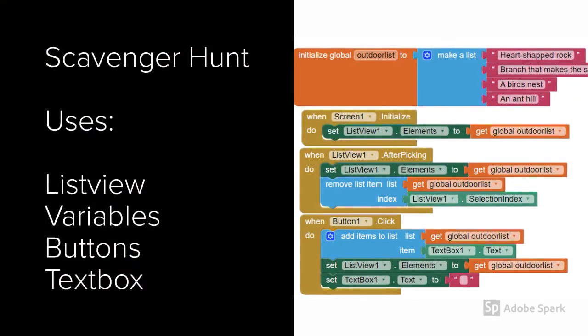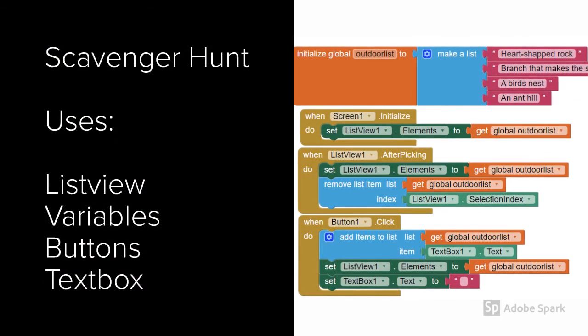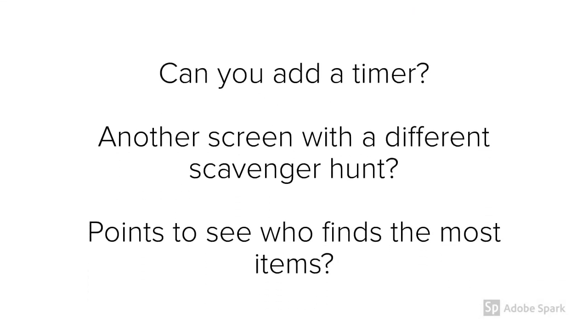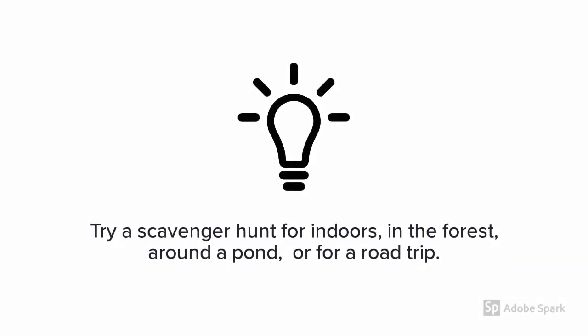We coded a scavenger hunt app that uses list view, variables, buttons, and a text box. Now it's up to you. Can you add a timer to see who's fastest, another screen for another list, or points to see who finds the most?